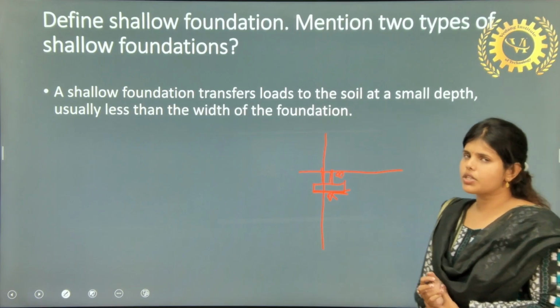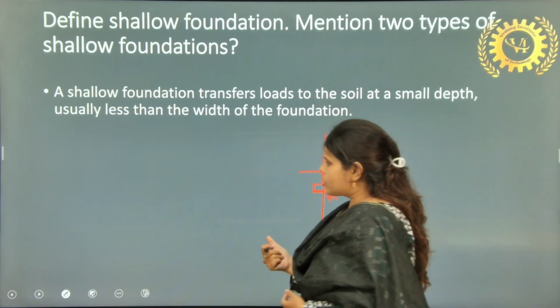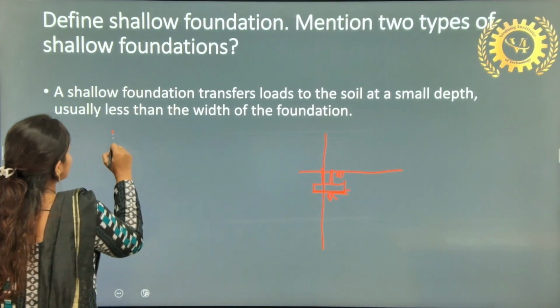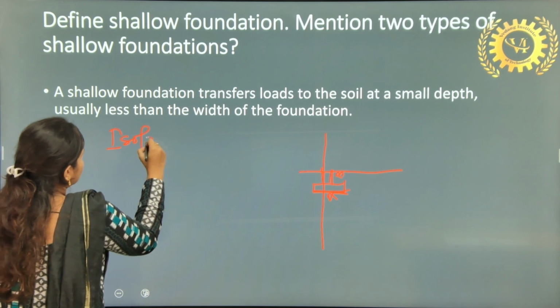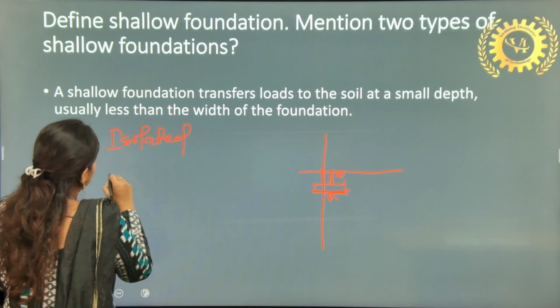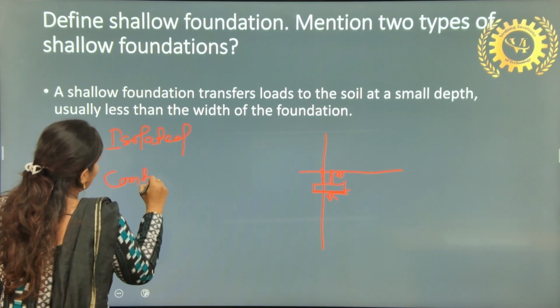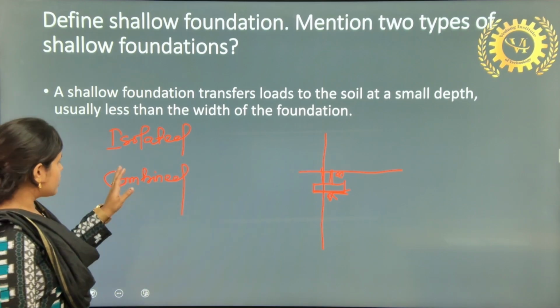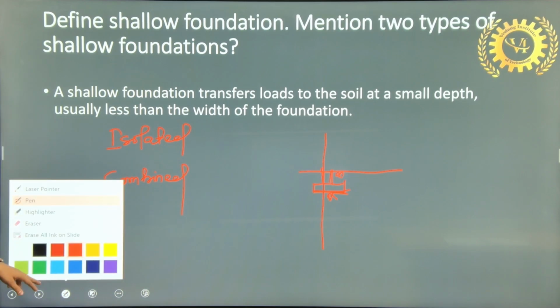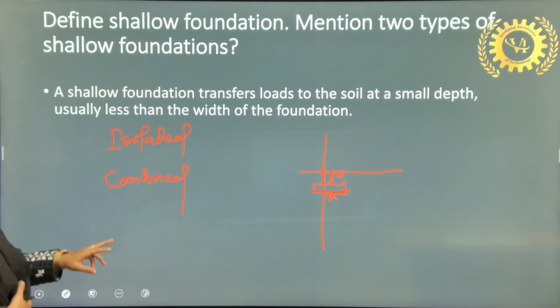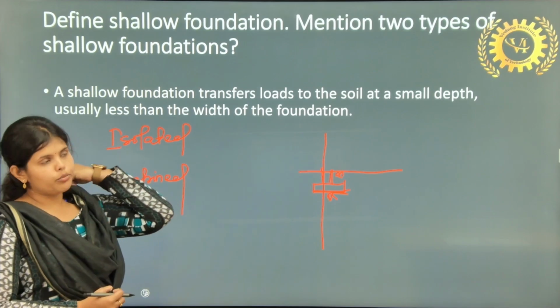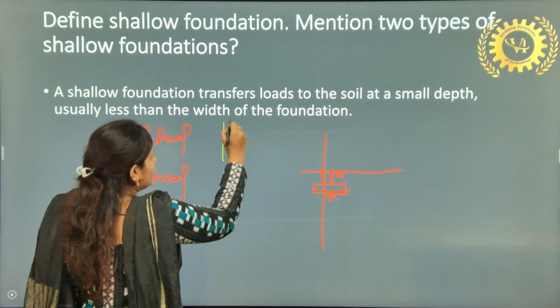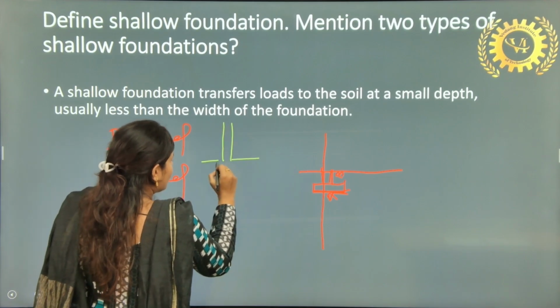A shallow foundation has more types, but let's discuss two types. One is isolated footing. Another one is combined footing. Isolated is when one column rests on one foundation.